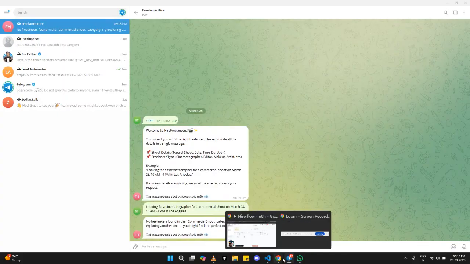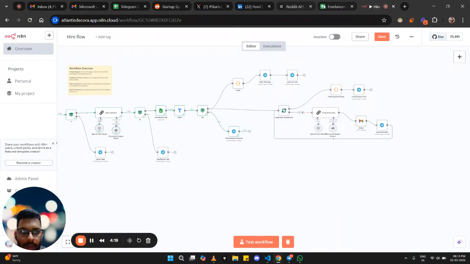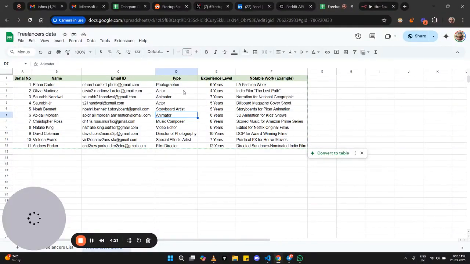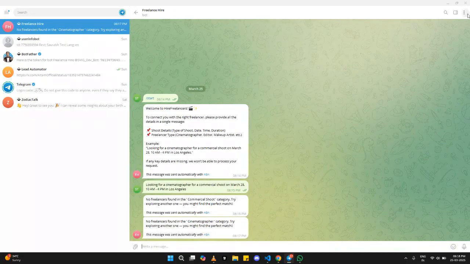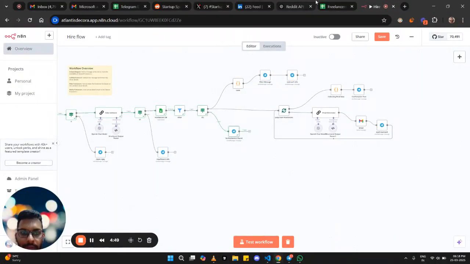Okay, so let's go ahead and see our database. Yeah, so there was a wrong description here, so I have fixed it now. So now let's start. It is saying that we have no freelancers in our cinematographer category. So let's see our database first.